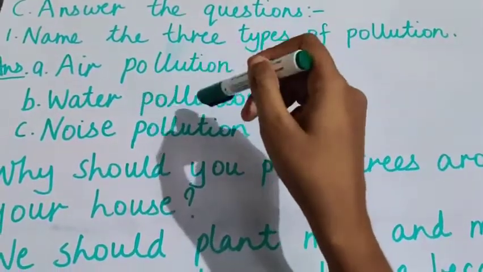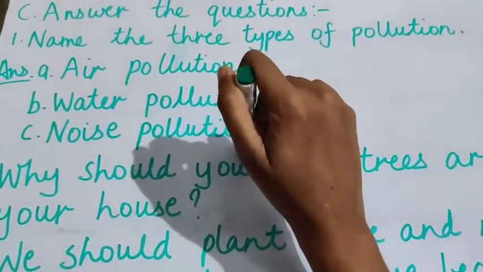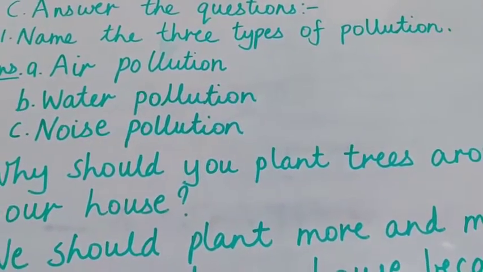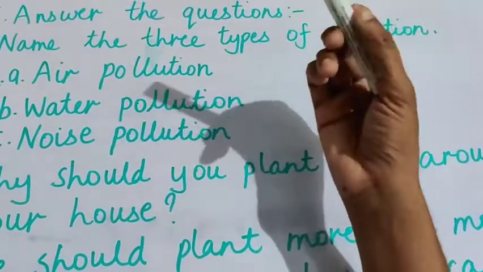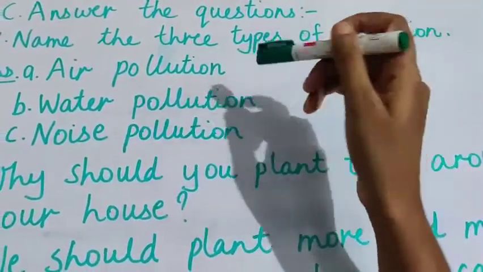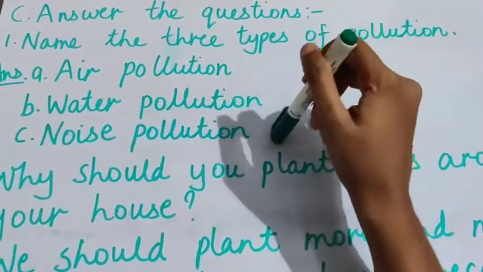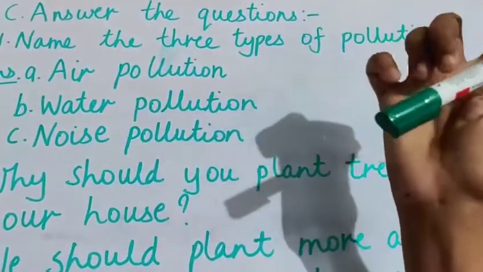The 3 types of pollution are air pollution, water pollution, and the third one is noise pollution, right? You must be thinking, ma'am, you have only taught 2 pollutions, where did the third one come from? So beta, if you think and imagine, air pollution, water pollution and noise pollution are interrelated, they relate to each other, right?